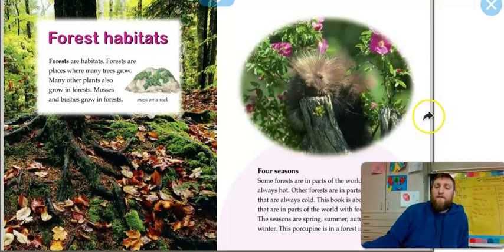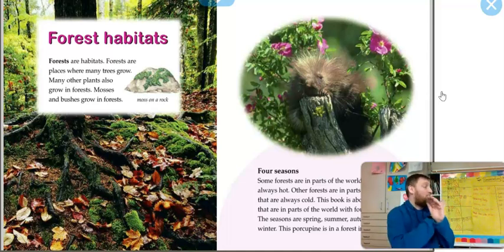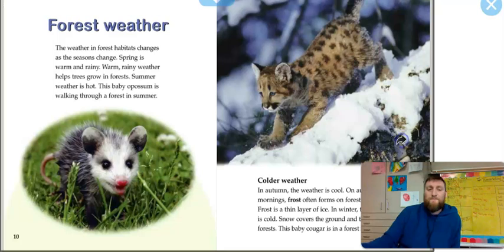Welcome back. I hope that you discussed that we are talking about a forest that's called a temperate forest. What does temperate mean, class? Not too hot. Not too cold. Just right. Nice job.